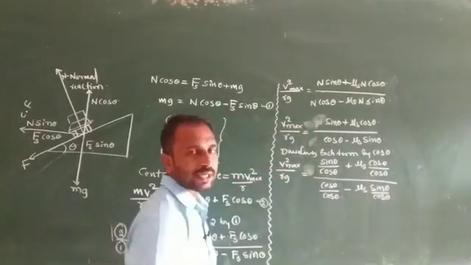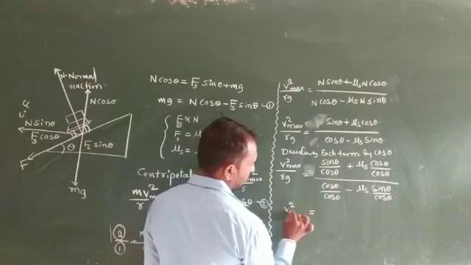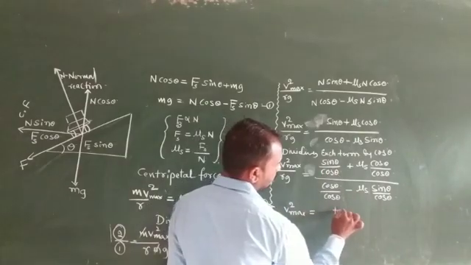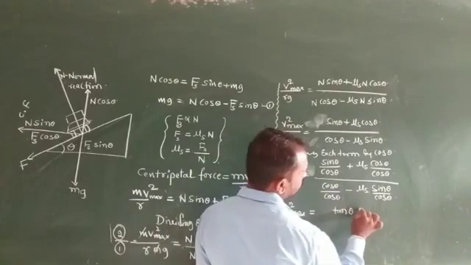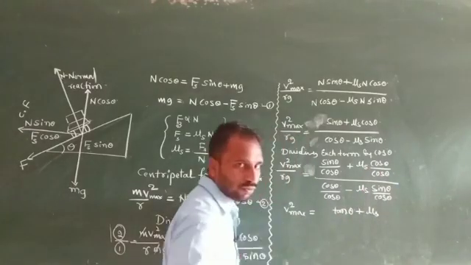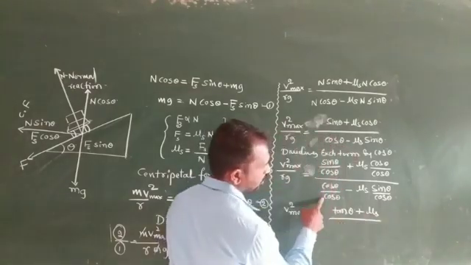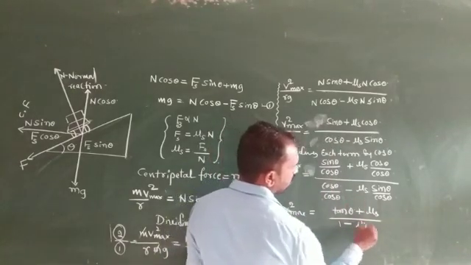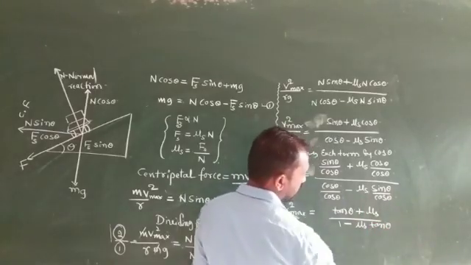You already know that sin by cos means tan theta. So v square maximum is equal to, sin by cos is tan theta, plus mu s, so cos by cos is 1, divided by cos by cos 1 minus mu s sin by cos, tan theta.